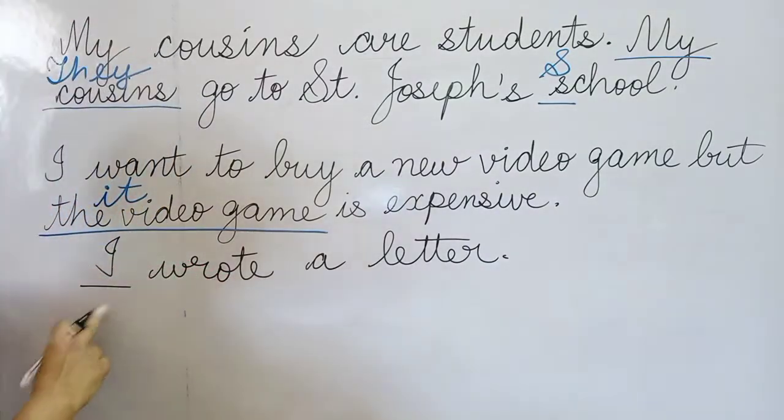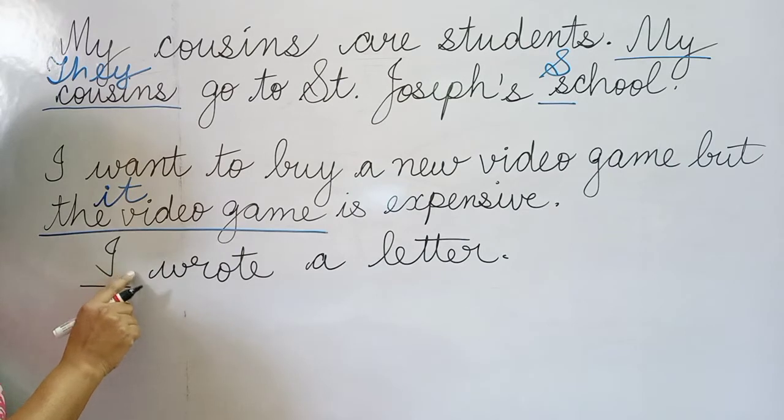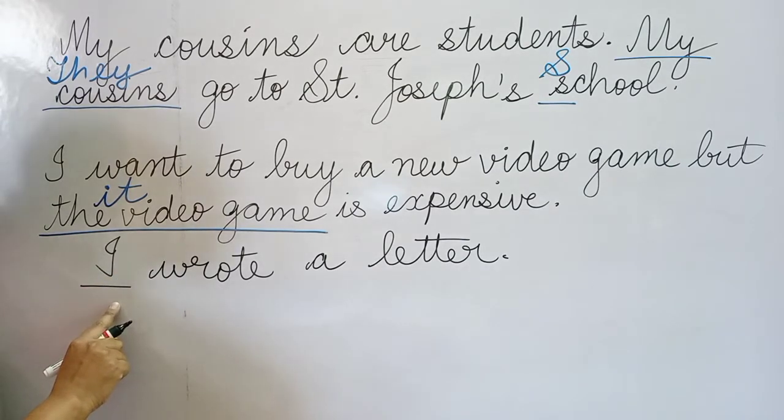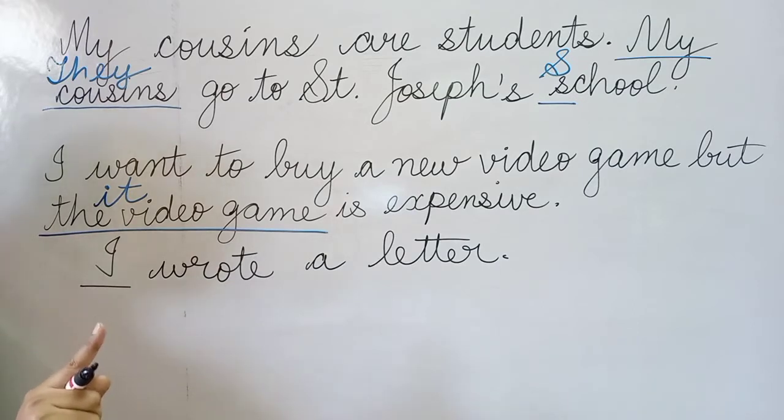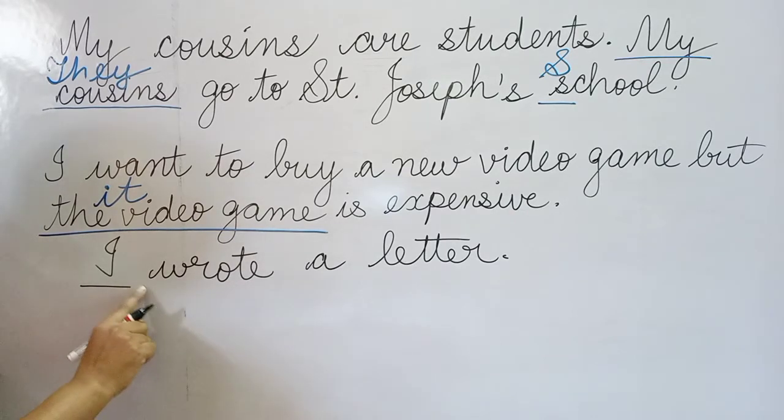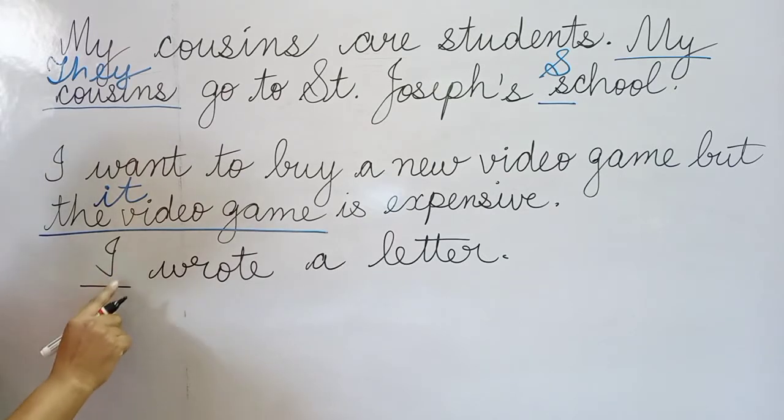What is the number of this "I"? How many persons? It is only one person. So "I" occurs in the subject's position. So this acts like a subject. Since this pronoun is placed at the subject position, this first person singular pronoun will function as your subject pronoun or subjective pronoun.